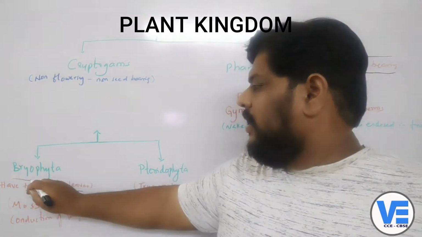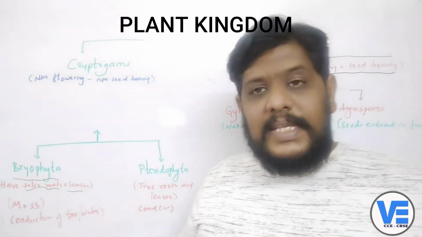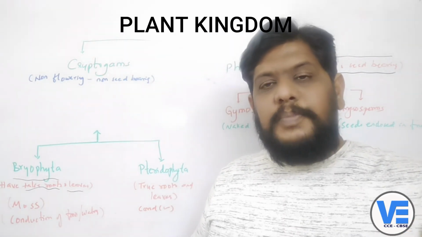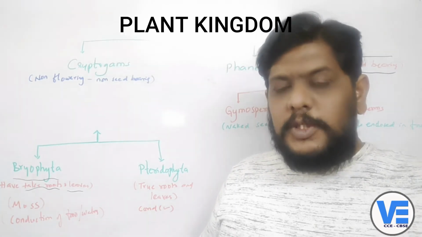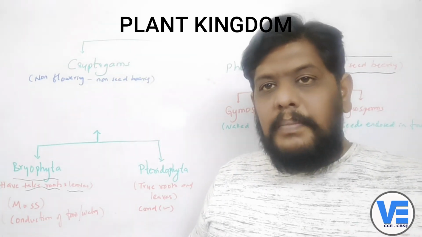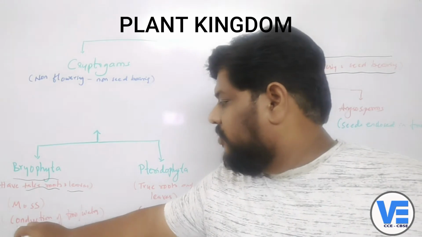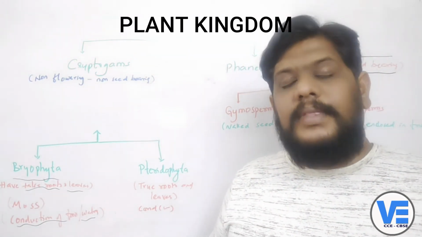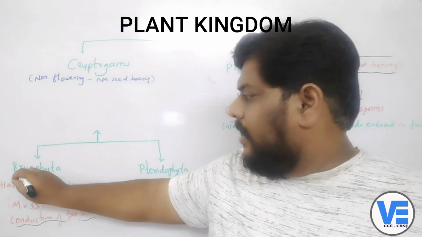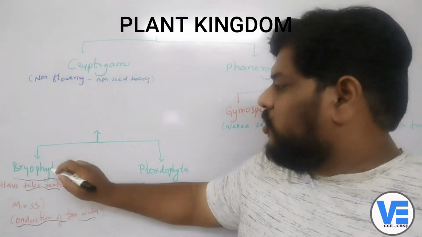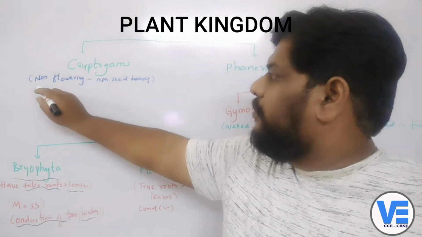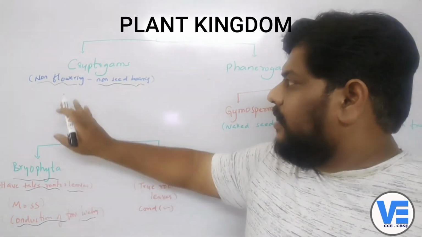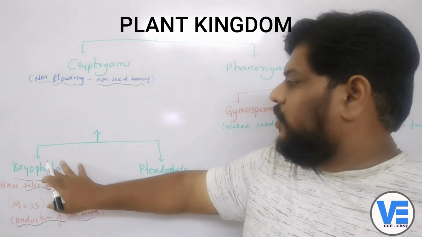Also, they don't have the vascular bundles, the special tissues for the conduction of food and water. That's why they are under the group called Bryophyta. So cryptogams are the non-flowering and non-seed bearing plants, and they are divided into two groups.